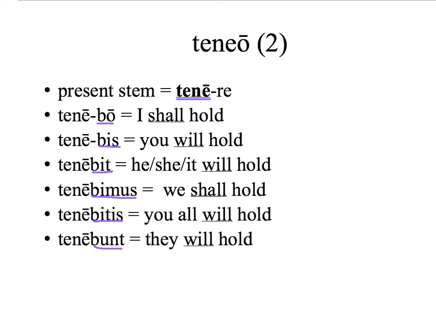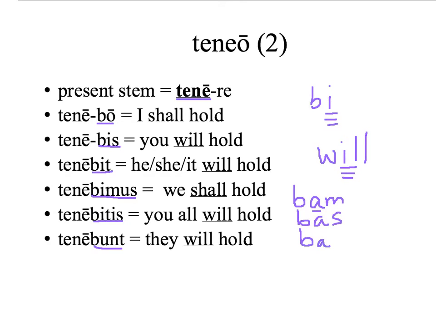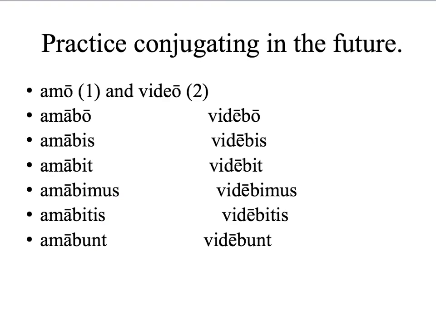You'll notice that most of the endings have an I being the key, because the helping verb, again, in English is will. I ask you to watch this because when we learned the imperfect, which was bam, bas, bat, etc., we had an A vowel here, and remember, the basic helping verb in English was, past tense.